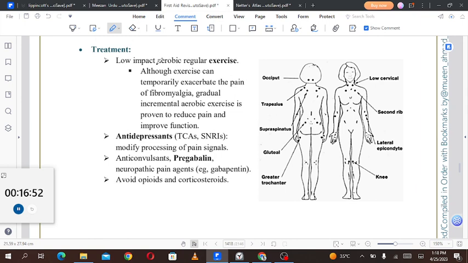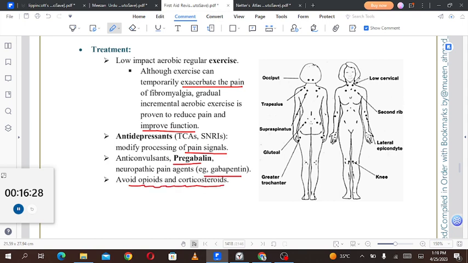So the treatment: low impact aerobic regular exercise. Although exercise can temporarily exacerbate the pain of fibromyalgia, gradual incremental aerobic exercise is proven to reduce the pain and improve the function. Antidepressants, tricyclic antidepressants and SNRIs modify the processing of the pain signals. Anticonvulsants, for example pregabalin, and neuropathic pain agents, for example gabapentin. Avoid opioids and corticosteroids.